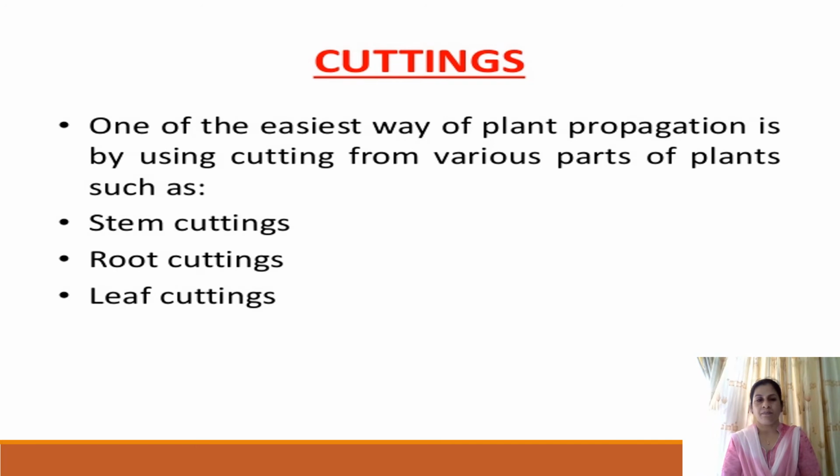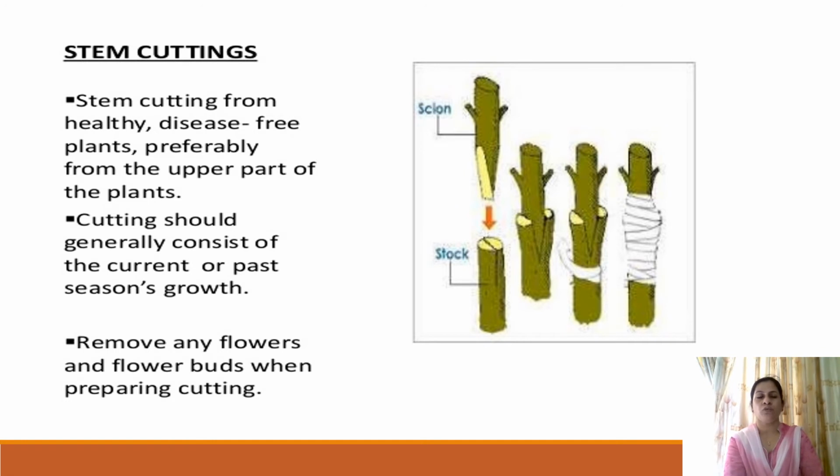Cutting is the easiest method of plant propagation. Various plant parts like stem, root or leaf can be used as a cutting to multiply the organism. The most commonly used method of cutting is stem cutting. Stem cutting is taken from healthy disease-free plants. Mostly it is collected from the upper part of the plant because the upper part of the plant is always free from infection or